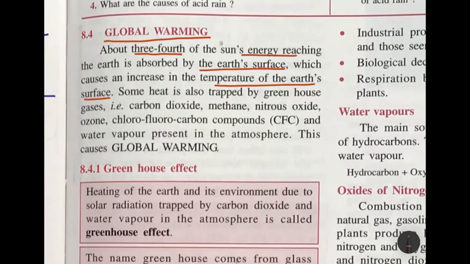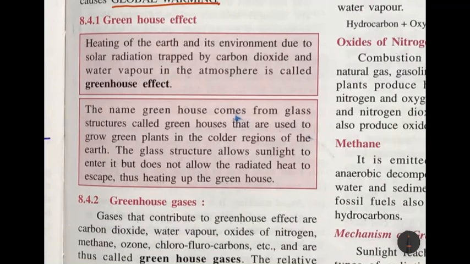Why? Because we receive the sun's energy and it is absorbed by the earth's surface, and some heat is also trapped by greenhouse gases. Now by greenhouse gases we are talking about certain gases which can trap the sun's energy, like carbon dioxide, methane, nitrous oxide, ozone, chlorofluorocarbon compounds, also written as CFC, and water vapor. So these are the greenhouse gases, and they are present in the atmosphere, and as a result it is causing global warming.